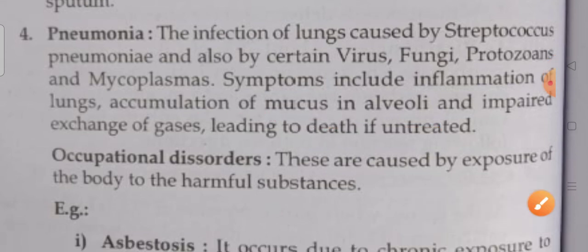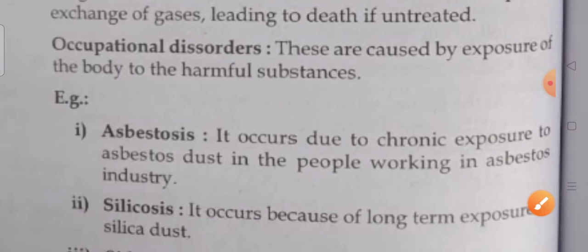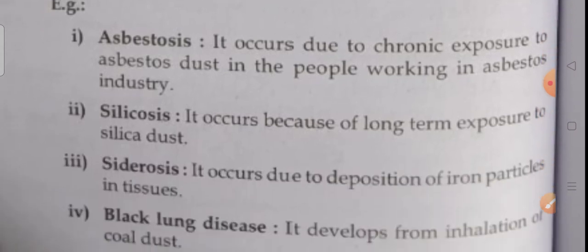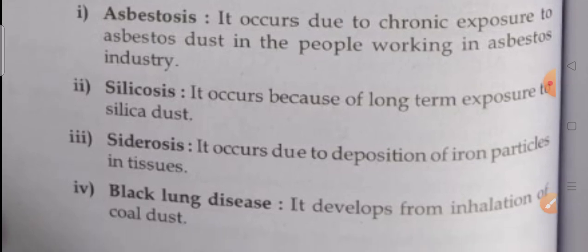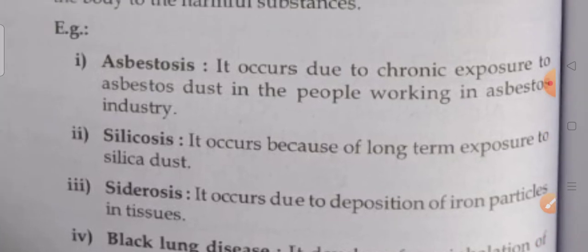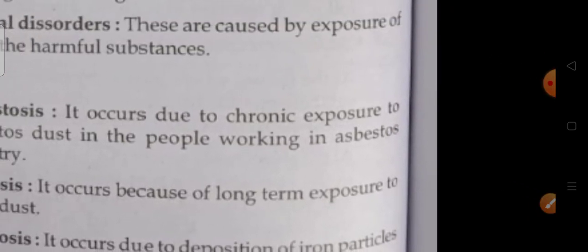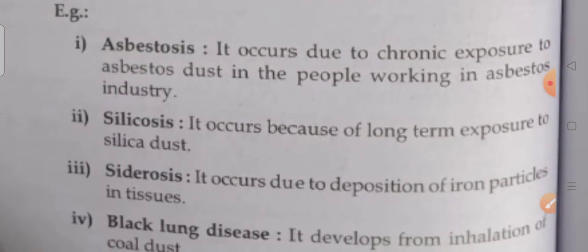Next, occupational disorders. These are caused by exposure of the body to harmful substances: asbestosis, silicosis, siderosis, black lung disease. Asbestosis occurs due to chronic exposure to asbestos dust in people working in the asbestos industry.